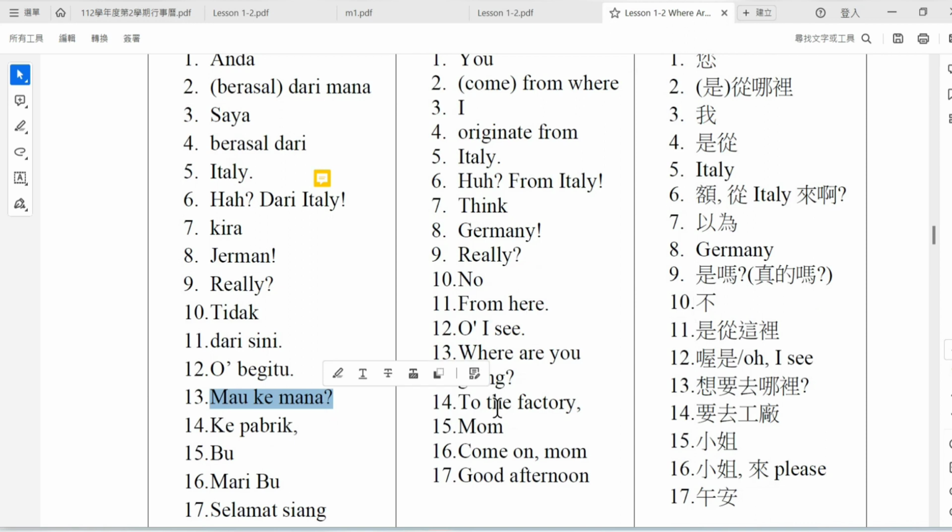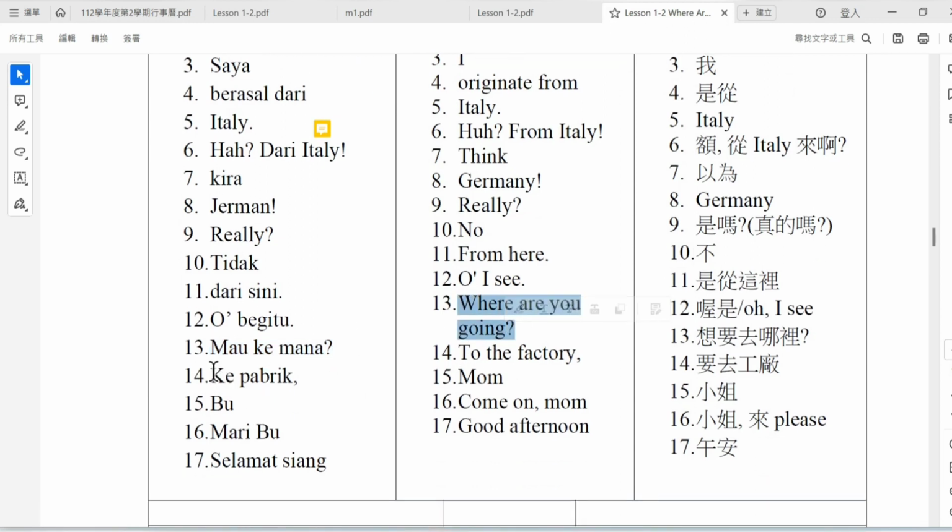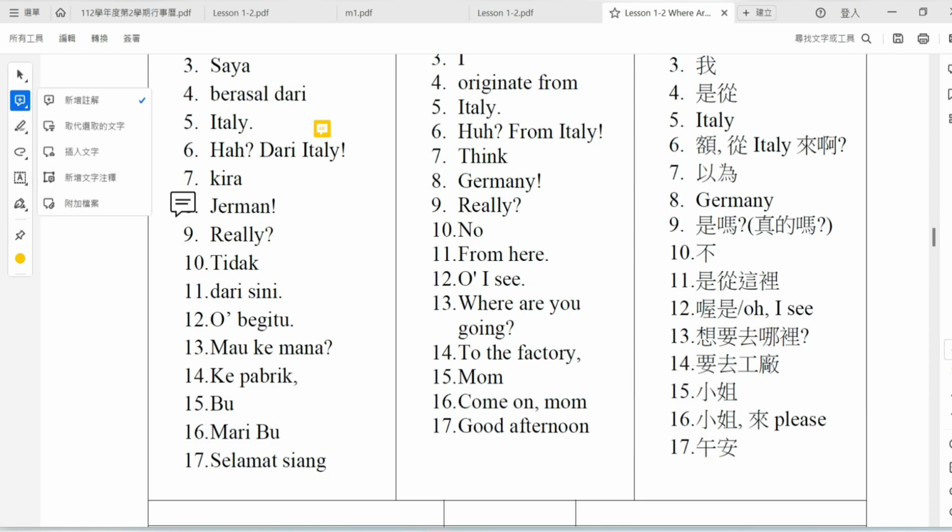Mau kemana? Where are you going? Ke pabrik, to the factory. Bu, Mom, or Mrs. Mari, Bu. Here you need to use Mrs., which can also be used.